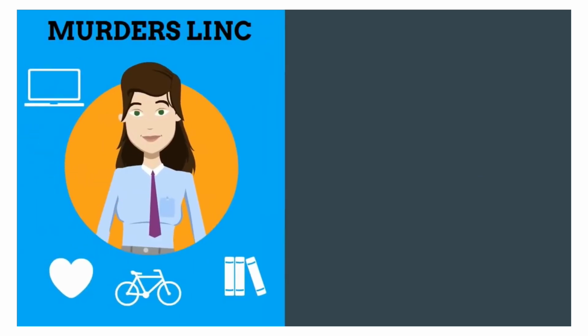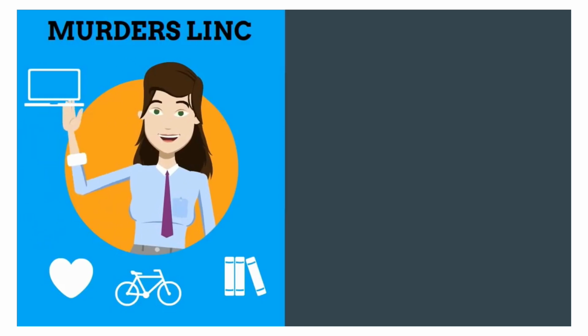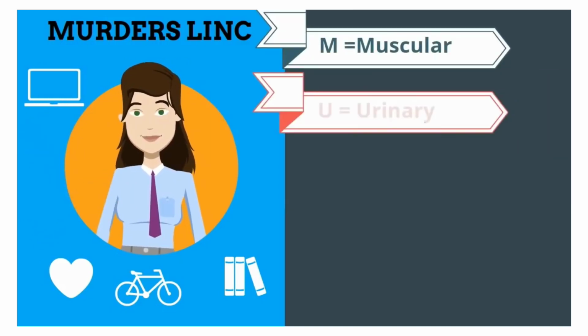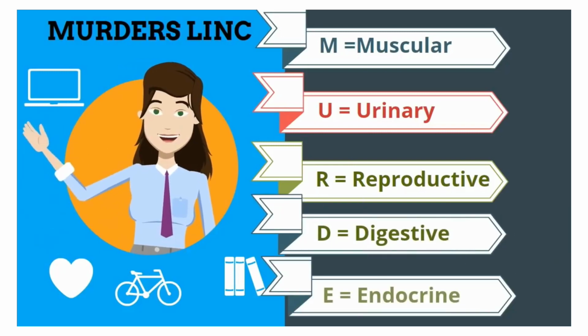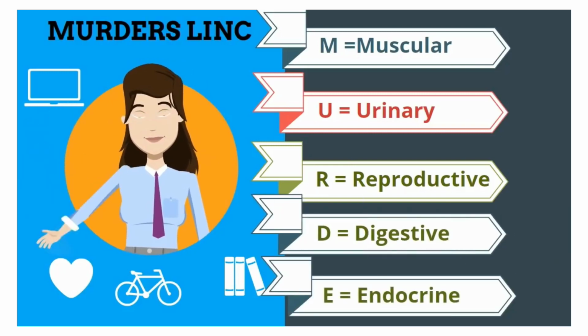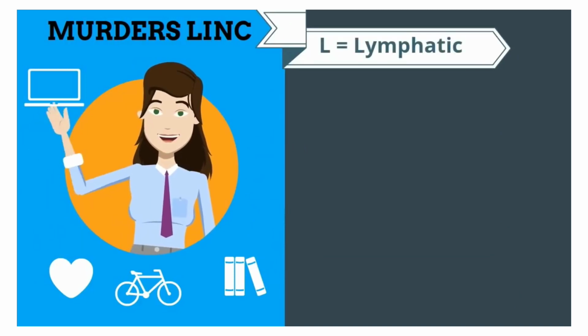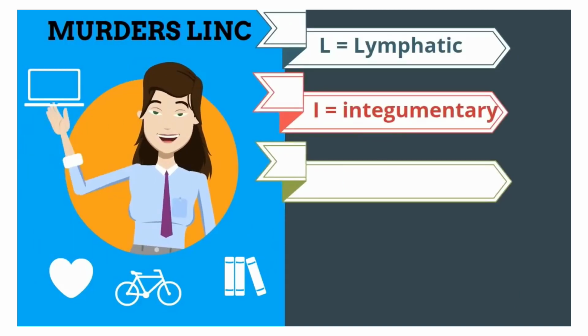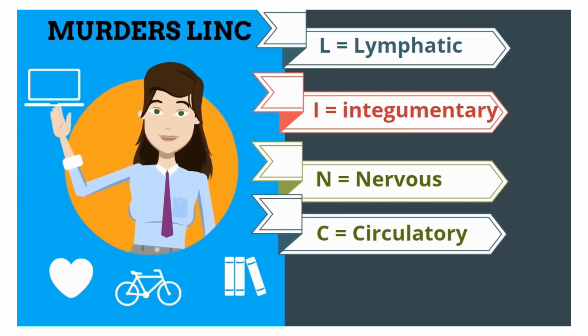The first mnemonic device will be Murder's Link. The M stands for muscular, the U, urinary, R, reproductive, D, digestive, E, endocrine. Then the L is lymphatic, I is integumentary, N is nervous, and C is the circulatory, or you may call it the cardiovascular.